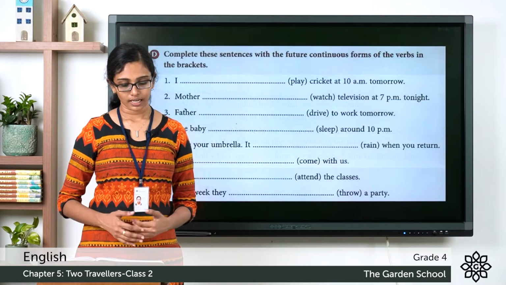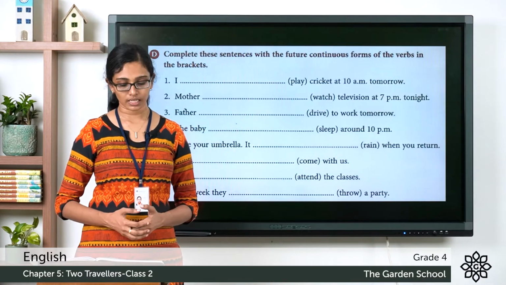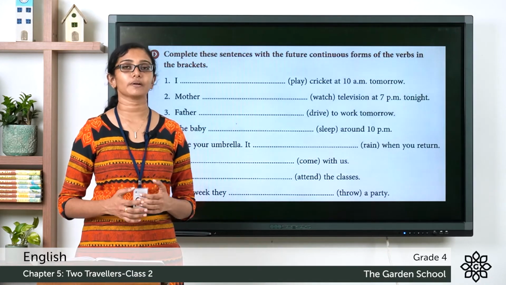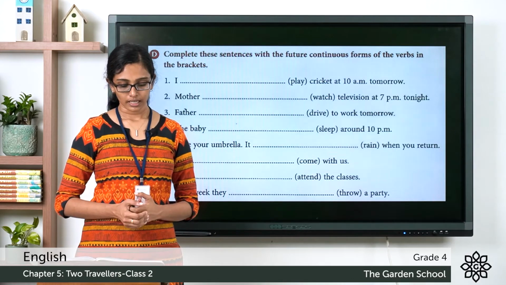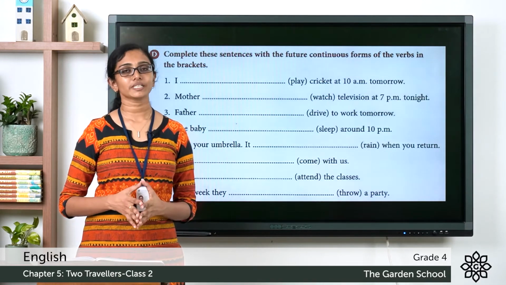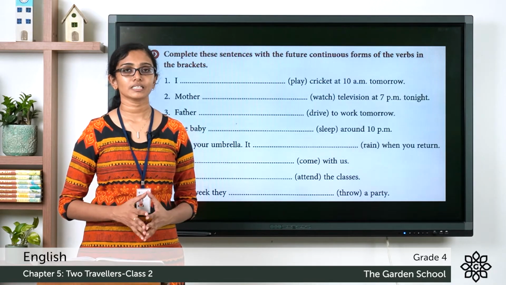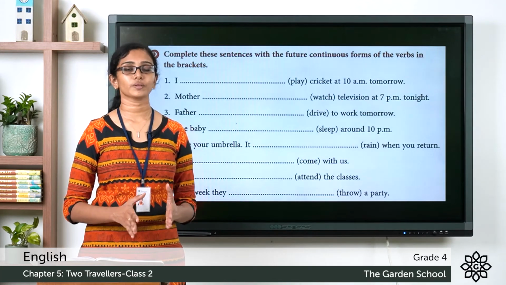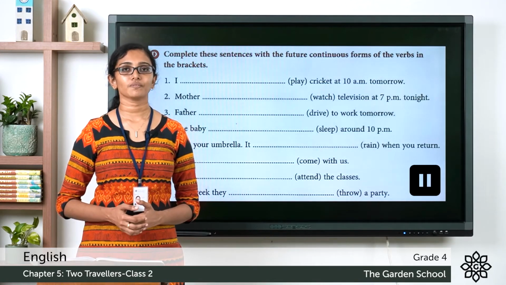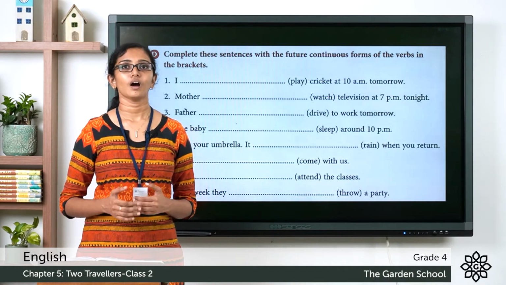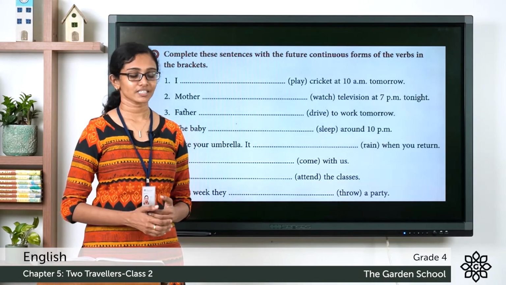Section D, complete the sentences with the future continuous forms of the verbs in the brackets. And you can see a set of 8 questions there. You can see verbs given in brackets. You have to fill up these sentences using the future continuous form of the verbs given in brackets. Please do this as an activity. Please pause the video, finish it and come back. Hope you are done with that. Now let's discuss the questions.